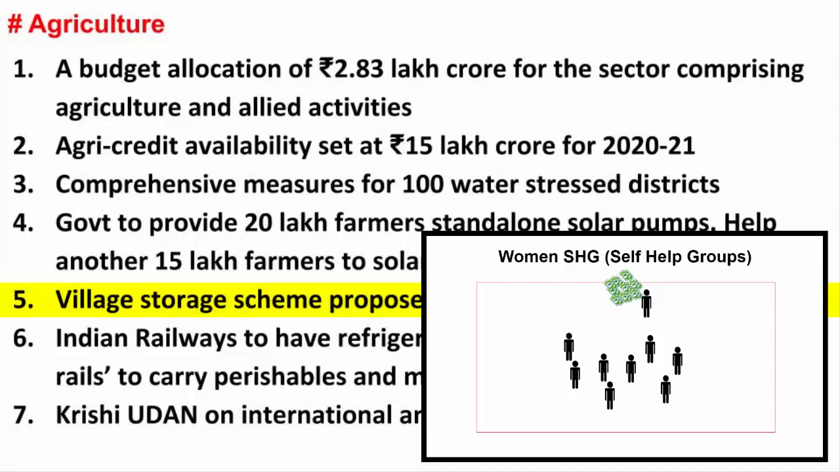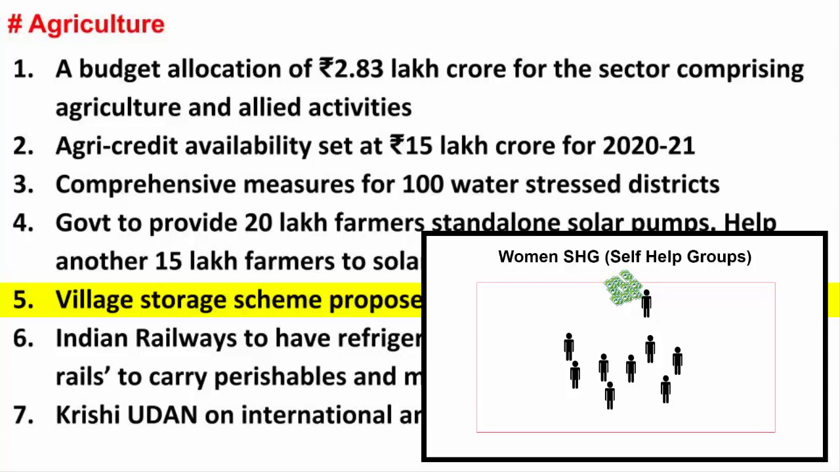So this is what is called a self-help group. And the reason why this kind of social savings scheme is not part of mainstream finance is so that it can avoid taxation. Plus, this is not something that the government is not aware of. The government knows it. So the government is saying that the village storage scheme can be run by women self-help groups.